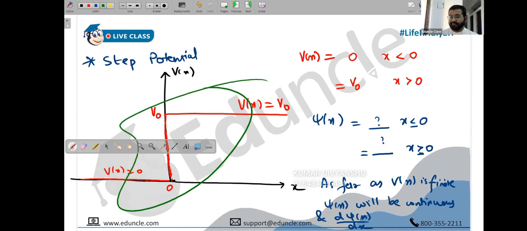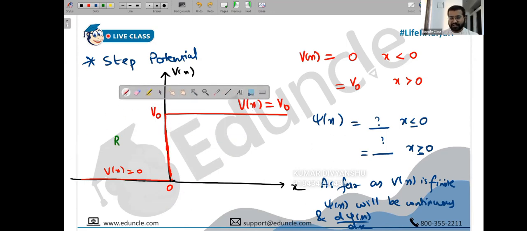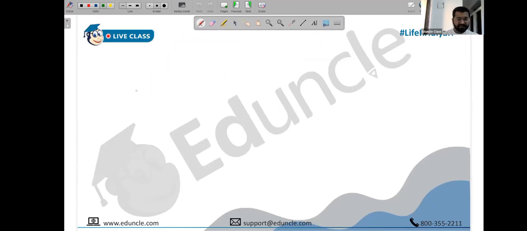They will give you a random step potential. They'll ask you what is the wave function in region 1 and what is the wave function in region 2. Let's call this region 1. Let's call this region 2. Next, let's write our Schrodinger equation. What is our Schrodinger equation?